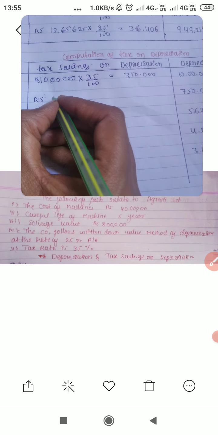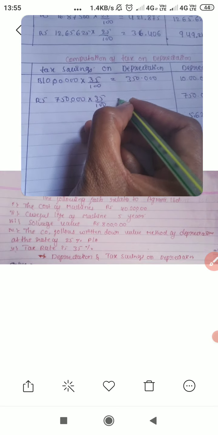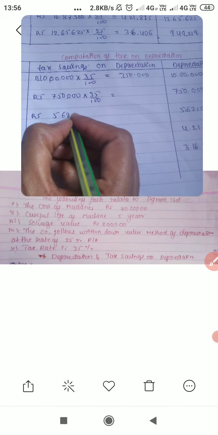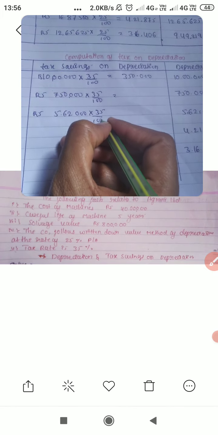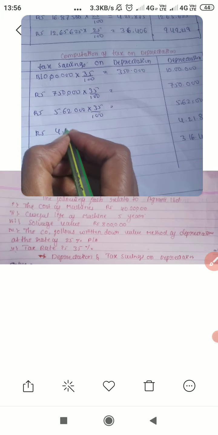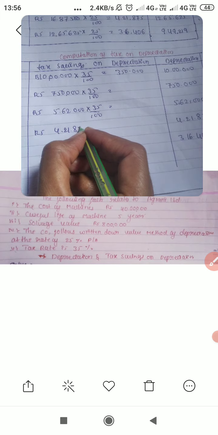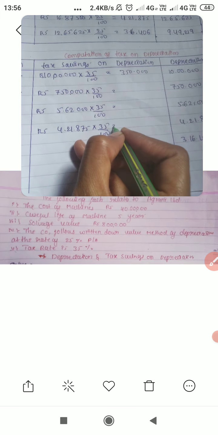Second year, rupees 7,50,000 into 35 divided by 100. Then third year, rupees 5,62,500 into 35 divided by 100. Then fourth year, 4,21,875 into 35 divided by 100.